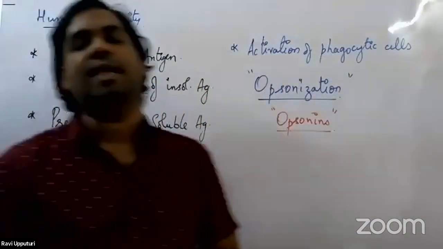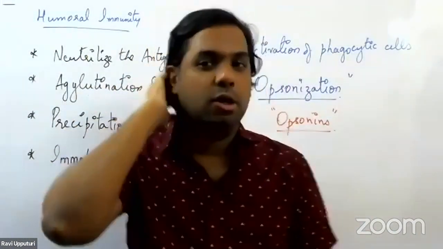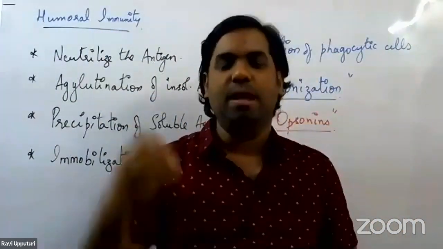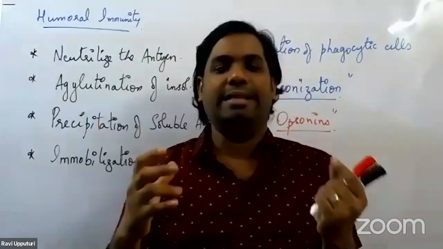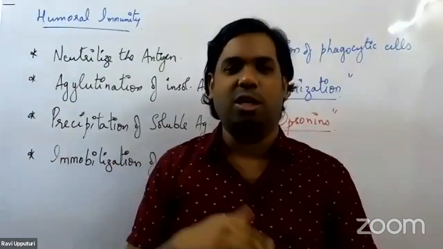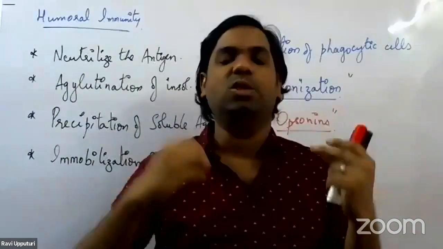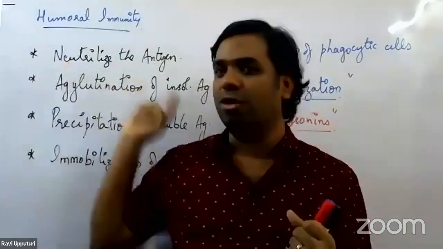So how do these antibodies work in targeting the antigens that have entered the body? Number one, as and when the antigens enter the body, they undergo the neutralization reaction. Through neutralization, the antibodies are locking up the antigen so that it will not escape.